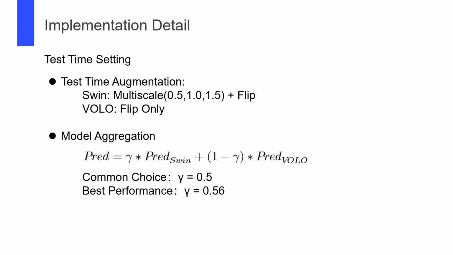Finally is the model aggregation. We apply a weighted summation on the output of the Swin and VOLO models. As a common choice, just setting the aggregation parameter as 0.5 can bring great benefit. During the final stage of the challenge, we set gamma as 0.56 for the best result.